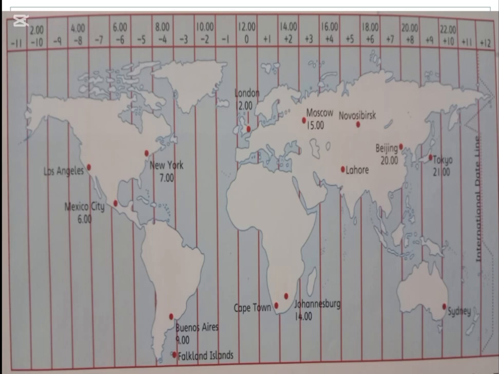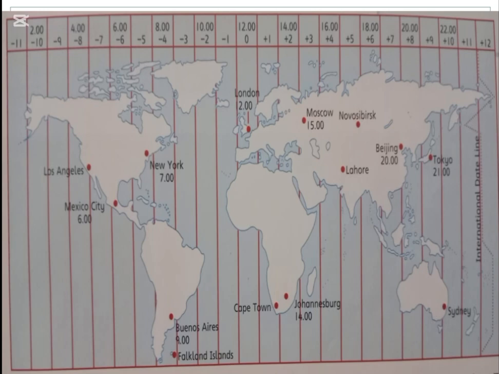Now look, there is an exercise on page number 53 related to this map. Write the answers in your notebook. Use the time zone map to answer these questions. If it is 12 in London, how many hours do you add to work out the time in these places? Here, in the first question, you have to add the number, like Mexico.